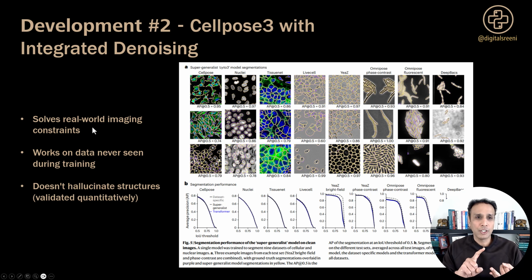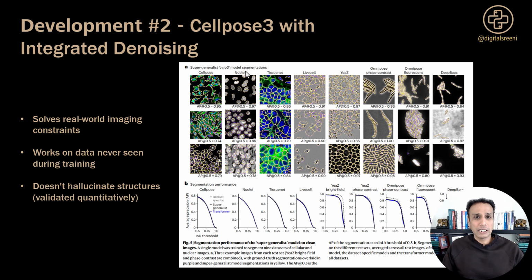It generalizes to data never seen during training. So these test images are completely new. And the key thing is that it doesn't hallucinate structures. You probably heard of large language models hallucinate and all that. They actually validated this quantitatively by checking false positive rates. And look at the comparison across different cell types and modalities. The super generalist model works remarkably well out of the box. I mean, the Cellpose 3.